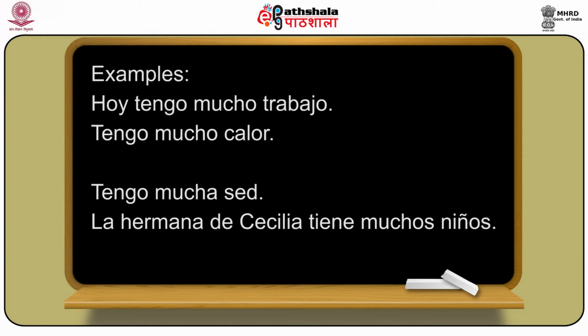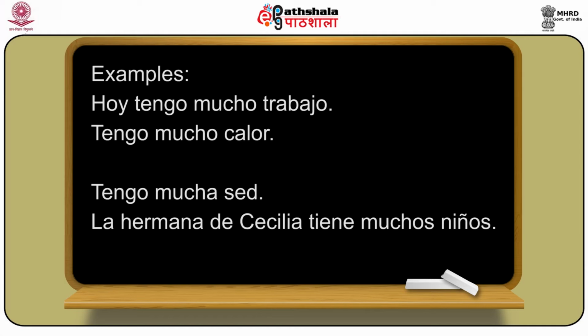In the same way, if I say I'm feeling very hot, this is said as tengo mucho calor. Why mucho? Because hot in Spanish is el calor, which is masculine. That's why we are using mucho calor. But when do we use mucha? It is used with feminine singular. So thirst in Spanish is la sed, meaning it is feminine.